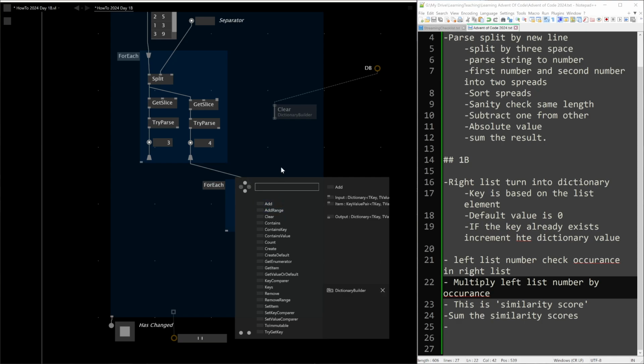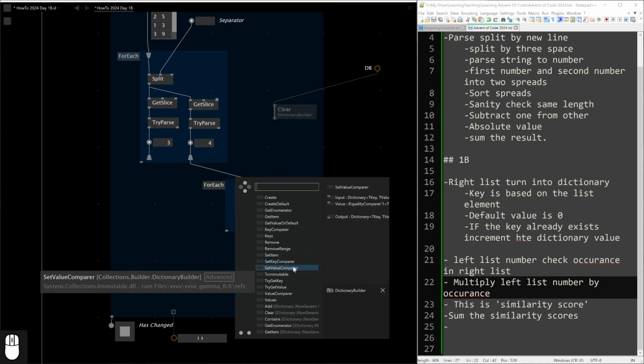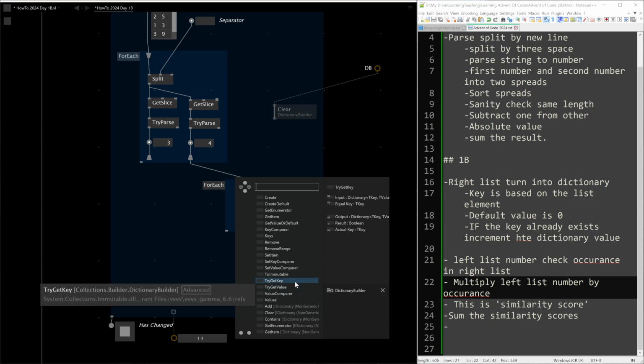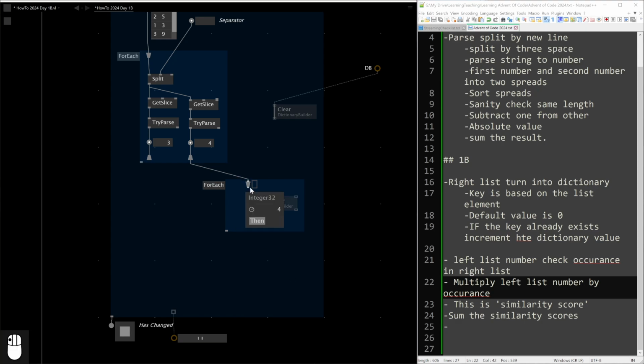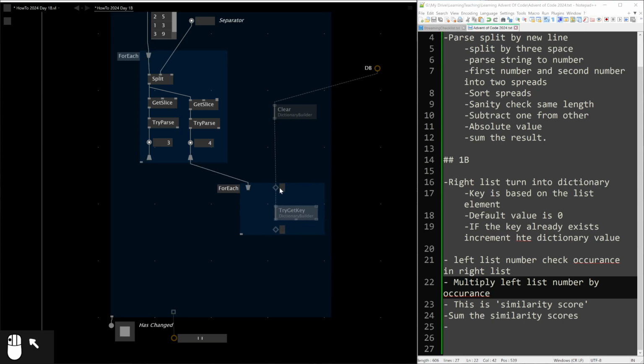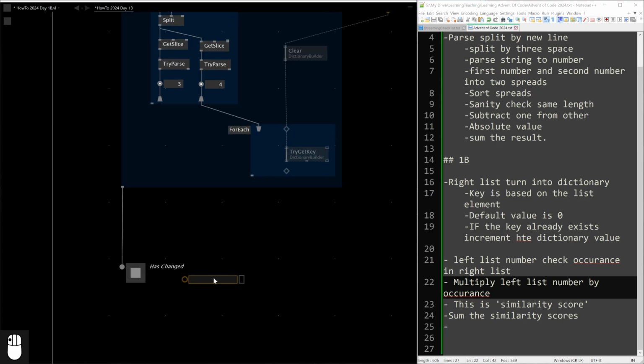So we are going to try and see if try get key. Yeah. So what happens? First thing, this value comes in, and then this is the dictionary. And if you are new to V4, you might be wondering about these border control points. I guess I haven't explained that.